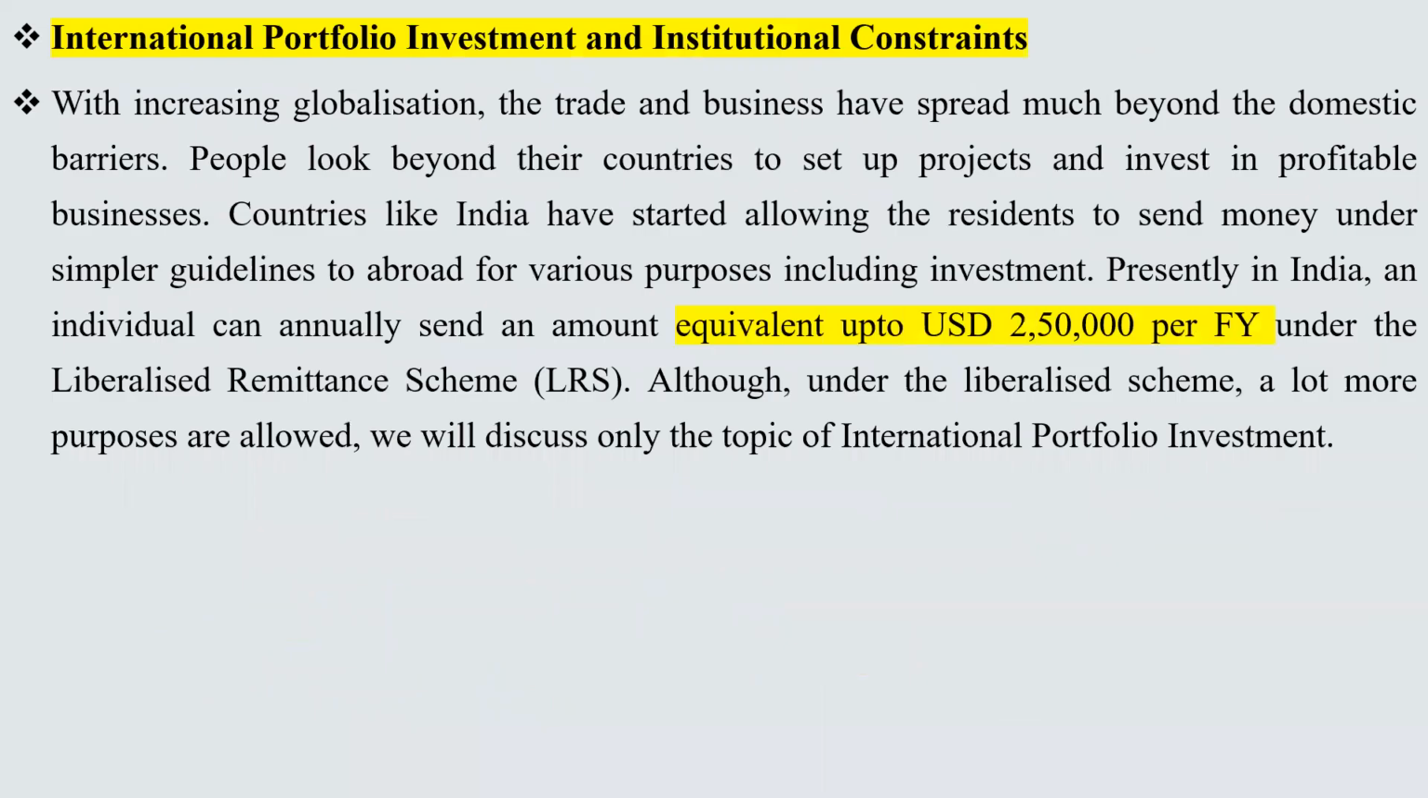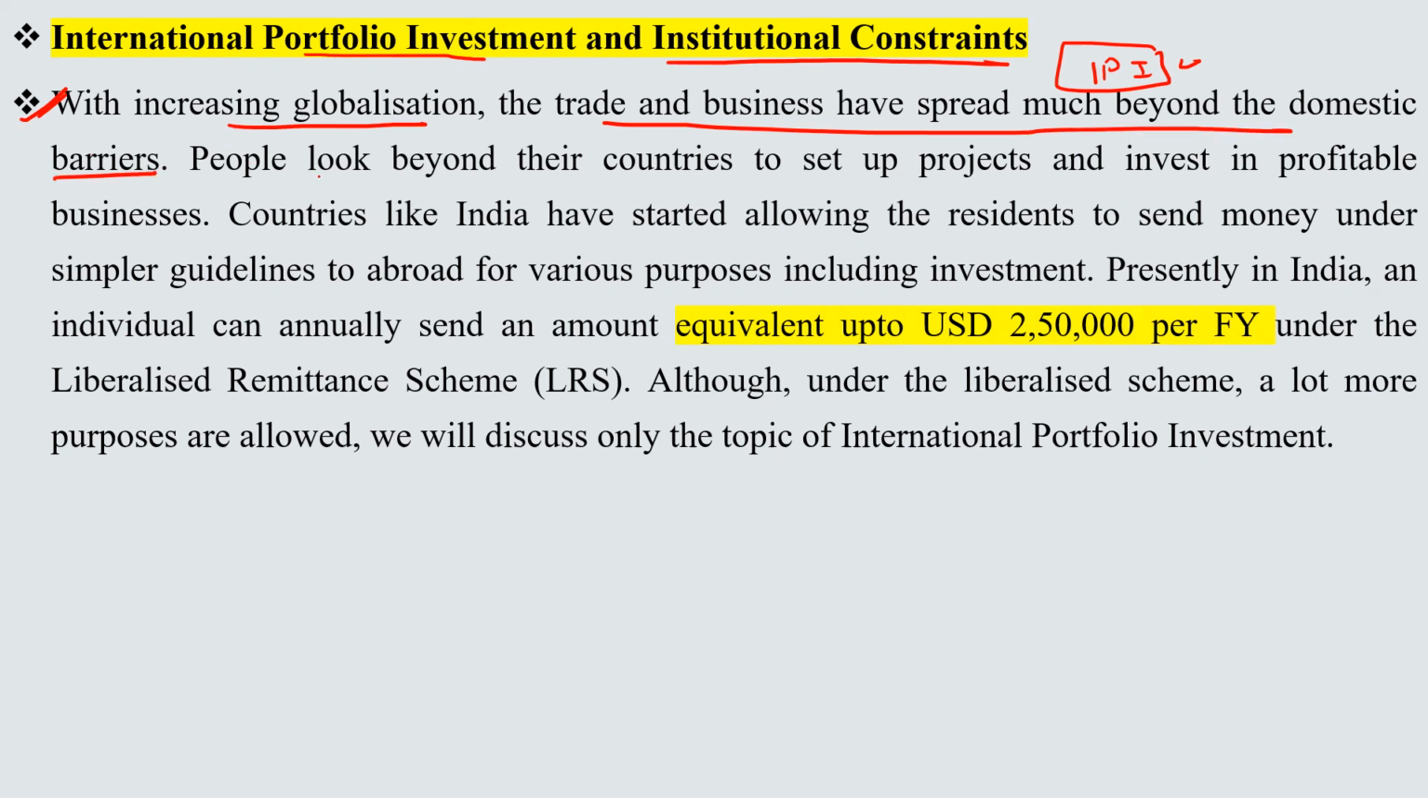So now the next one, a very important 1 mark question. How much money can we send abroad? International portfolio investment, IPI, and institutional constraints. With increasing globalization, trade and business have spread much beyond domestic buyers. People look beyond their countries to set up projects and invest in profitable business.